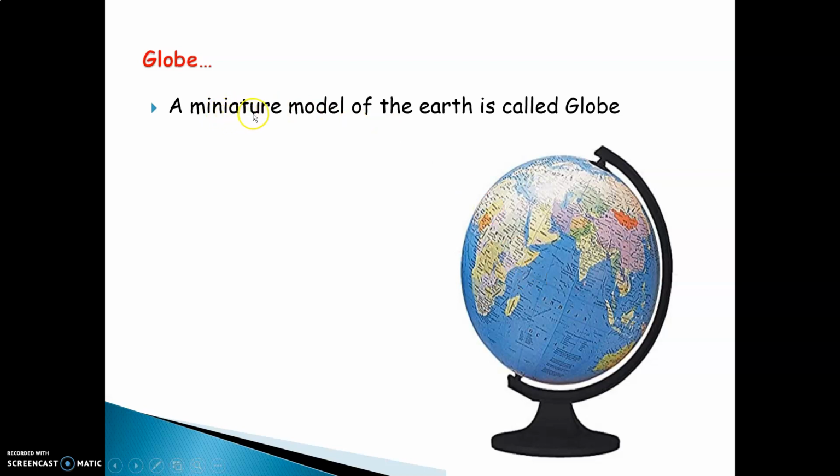Therefore, it is defined as a miniature model of the earth is called a globe. Miniature model means in small size. Obviously, you cannot bring the earth into our class, right? That is the reason scientists have prepared such a globe, which helps us to understand or study geography or locate the various countries of the world. Therefore, the word miniature means small.